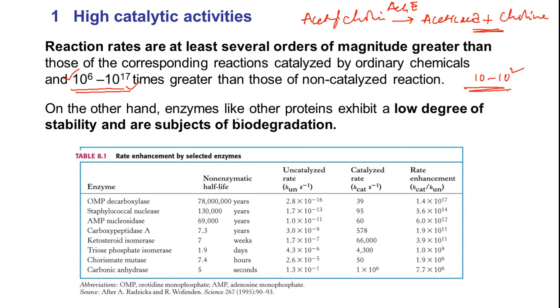On the other hand, enzymes have one very important drawback, that is they have very low stability, and they can undergo biodegradation because they are proteins. And in your body, you have proteolytic enzymes whose job is to destroy respective proteins, because these are globular proteins, they can be biodegradable.